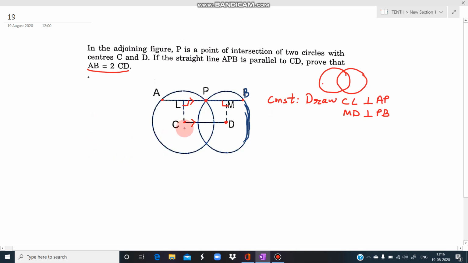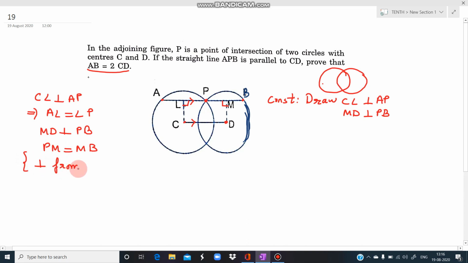Now what is C? C is the center. Now this CL is perpendicular to AP. So what can we write? We can say that AL is equal to LP, isn't it? And similarly, this MD is perpendicular to PB. So what can we write here? PM is equal to MB. Now how have I written these results? Because we know that a perpendicular from the center bisects the chord. Therefore, if we draw a perpendicular, it will bisect. These two are equal. Is it clear?